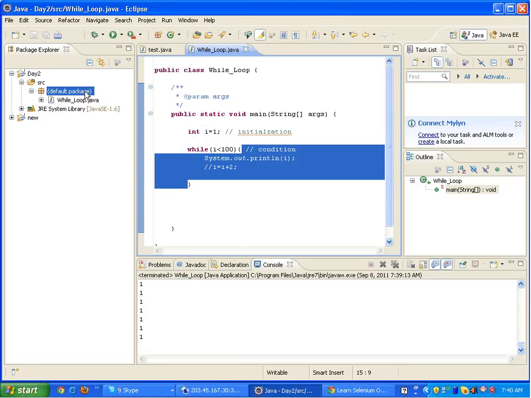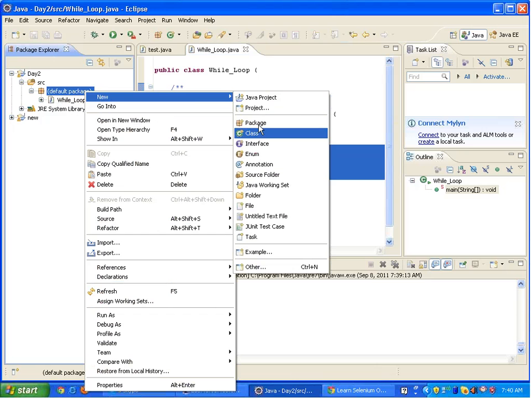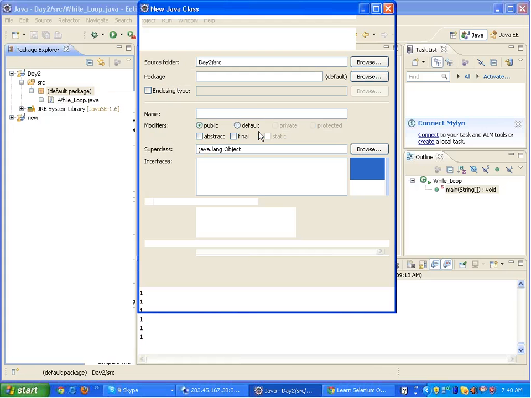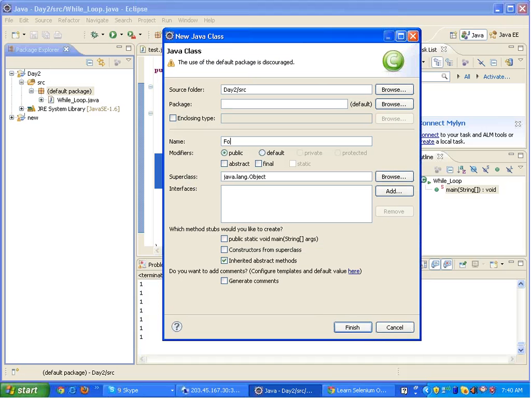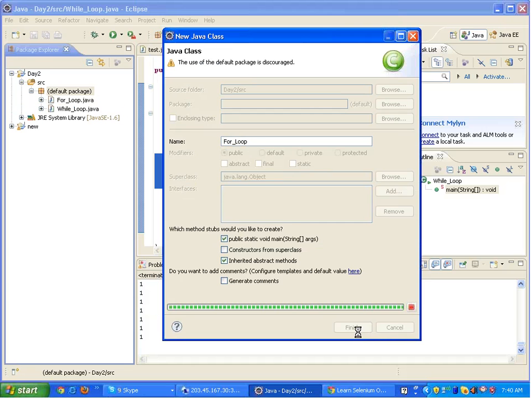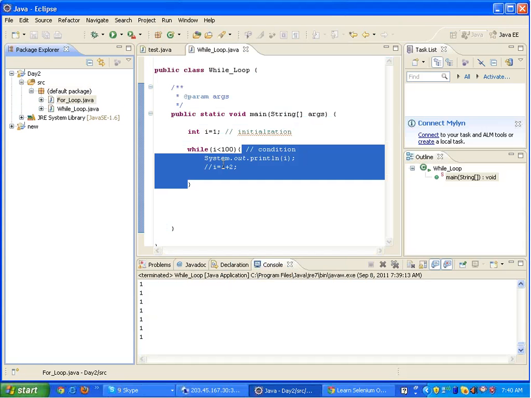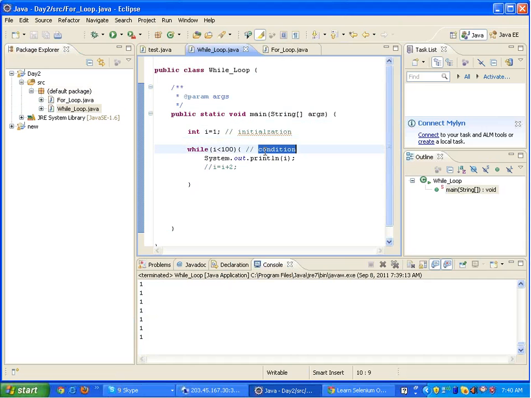Right click on your package, go to new class, give your class a name, for loop. Okay, in the while loop, this was the initialization, this was the condition, and out here this was the incrementation or decrementation part.